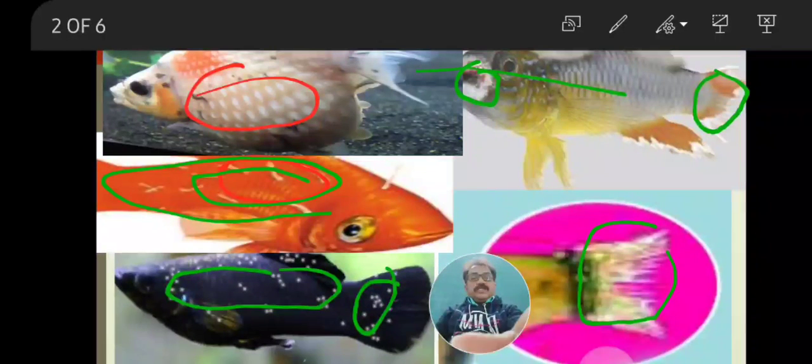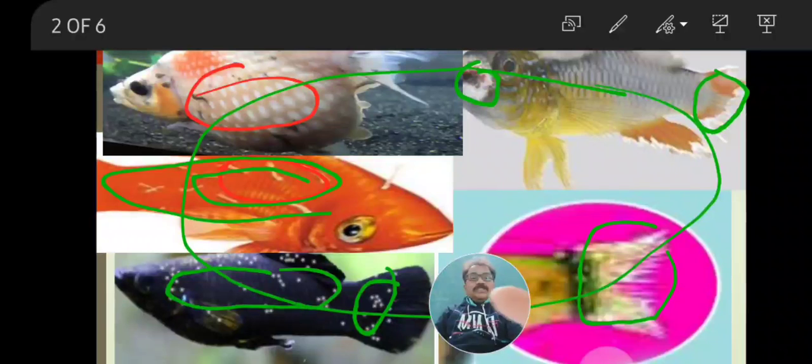All these figures clearly show that fishes may be infected by infectious diseases caused by parasites, protozoans, fungi, bacteria, viruses, crustaceans or helminths.